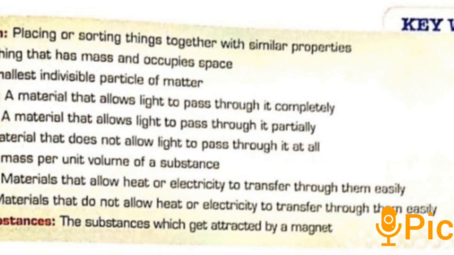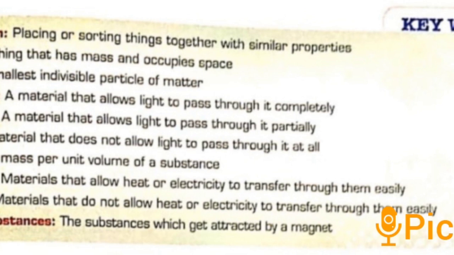Now next is atom. What is atom? It is the smallest indivisible particle of matter. And next is transparent, translucent and opaque. So these are the classification of material which is based on transparency. Transparent material is material through which we can see clearly, translucent we can see partially, and opaque through which we cannot see at all.